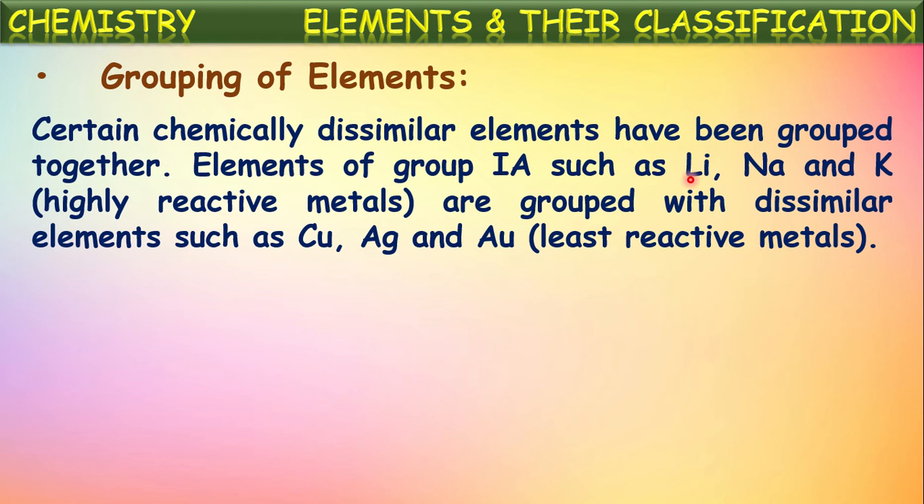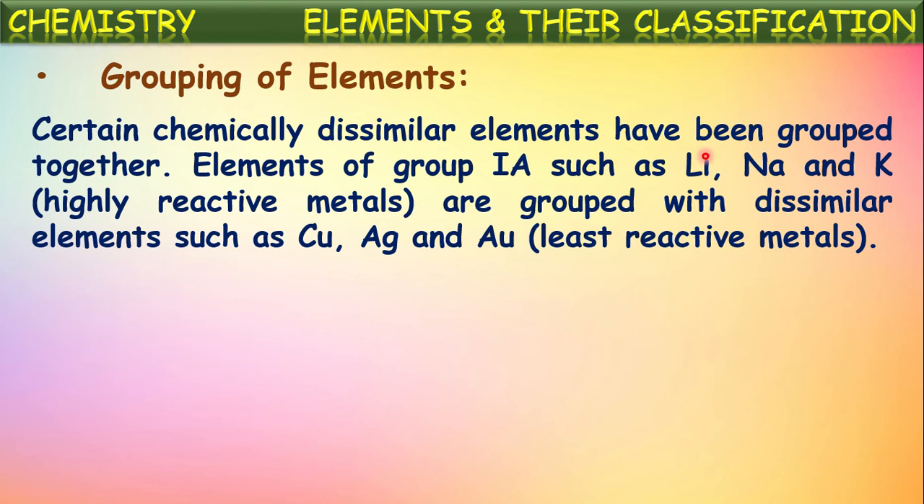But if you observe, the elements lithium, sodium, potassium, these elements are very highly reactive metals. They participate in the chemical reactions vigorously, isn't it? Whereas if you observe these elements, copper, silver, gold, these are least reactive metals. Even metals like silver and gold exist in nature in the free form. So these are least reactive metals. But these least reactive metals and highly reactive metals all are placed in the same group.